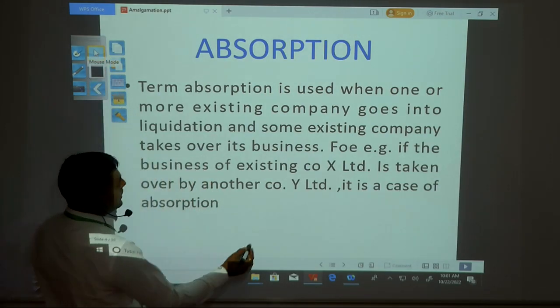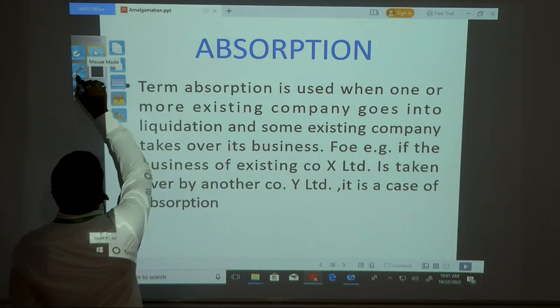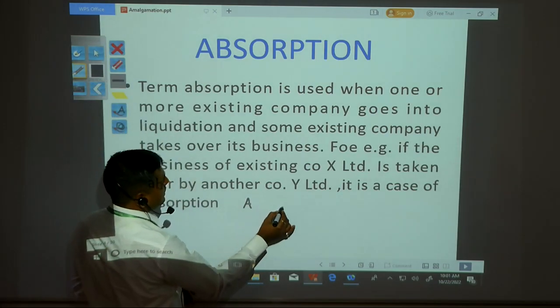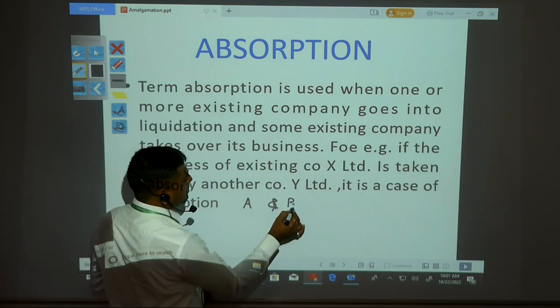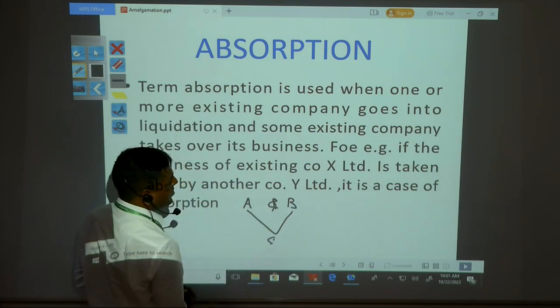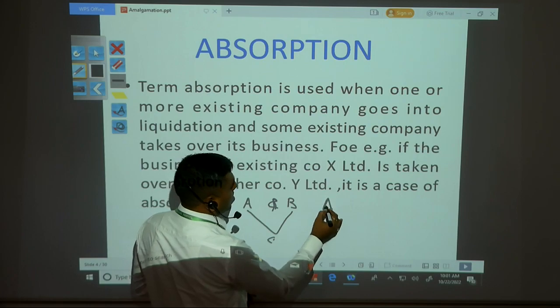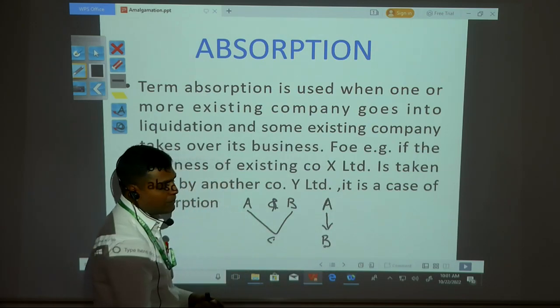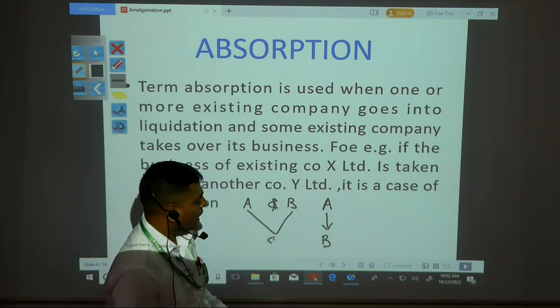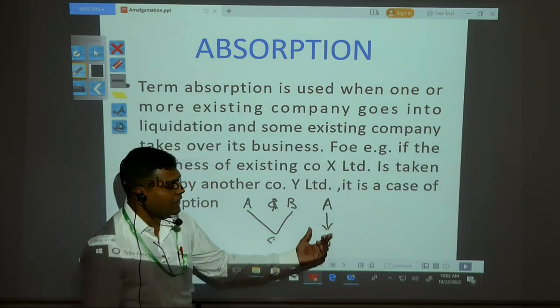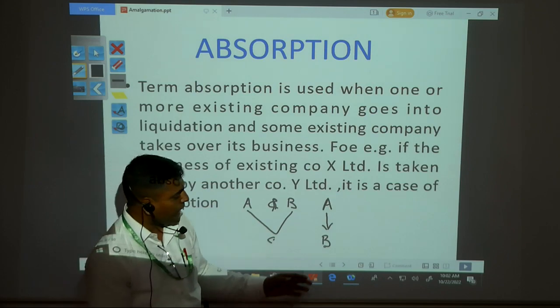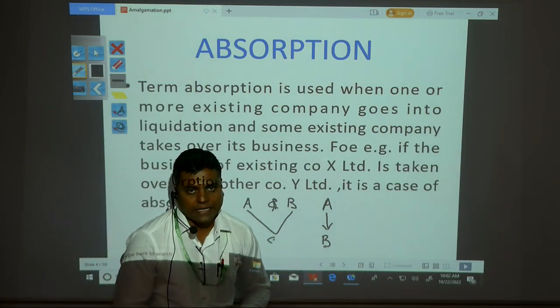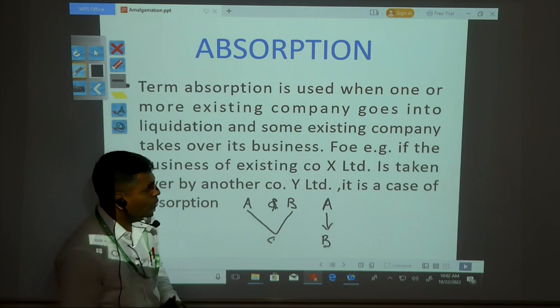So in amalgamation there are two companies, for example A and B forming the C company. But absorption is when the A company is taken over by B company. So in absorption, there is one new company and one old company, and the new company absorbs all the assets and liabilities of the old company.